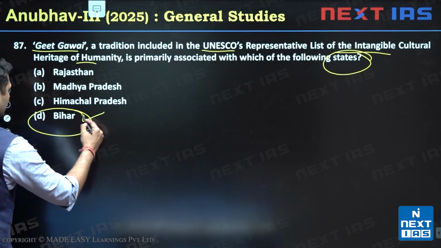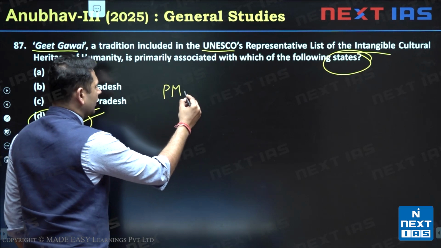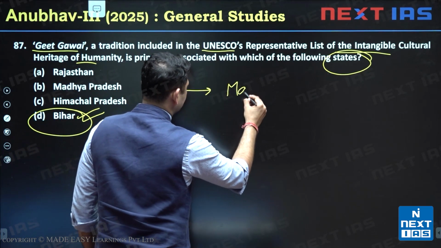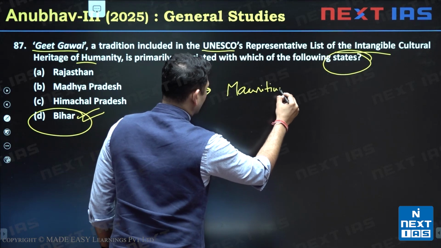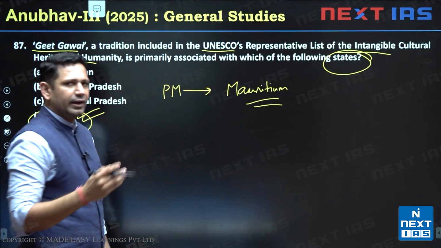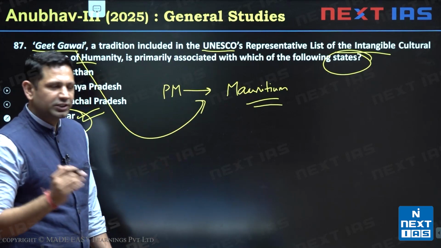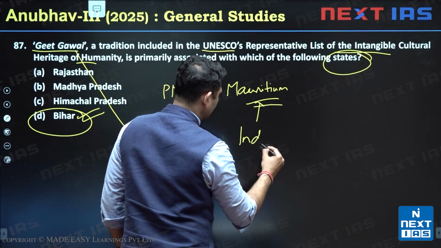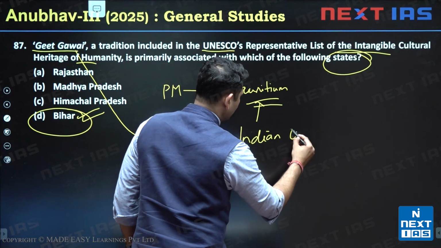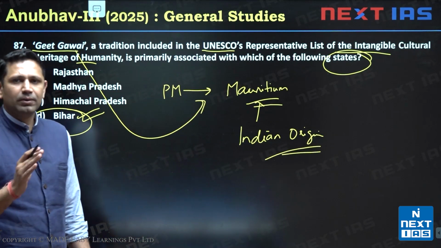It is associated with the state of Bihar, and our Prime Minister was visiting Mauritius, where he was welcomed with the Geet Gawai song, because Mauritius has a population with Indian origin, and many people who are citizens of Mauritius are from Bihar state itself.